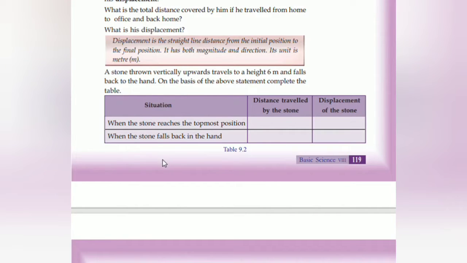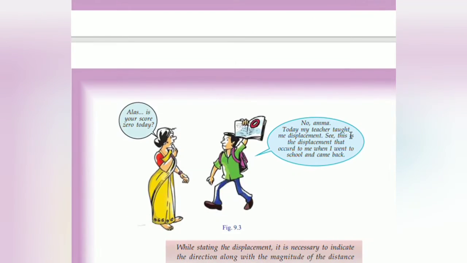When the stone falls back into the hand, തിരിച്ച് കയ്യിലേക്ക് വീഴുകയാണ്. അപ്പൊ മുകളിലേക്ക് 6 meter, തിരിച്ച് കയ്യിലേക്ക് 6 meter. So total will be 12 meter. Displacement of the stone. Displacement എന്ന് പറഞ്ഞാൽ എന്താ? From the initial to the final position. So the displacement is 0.